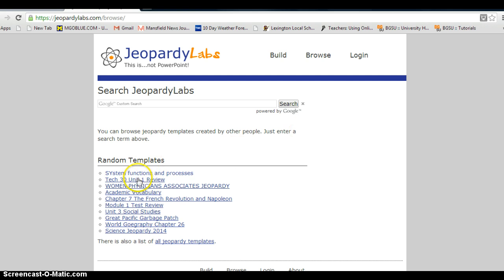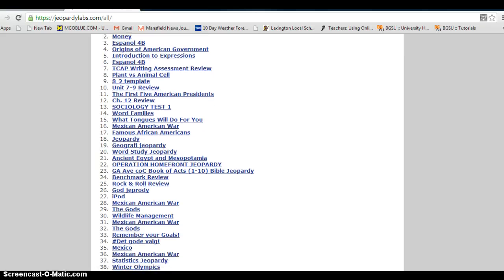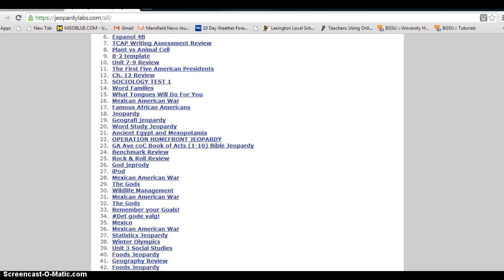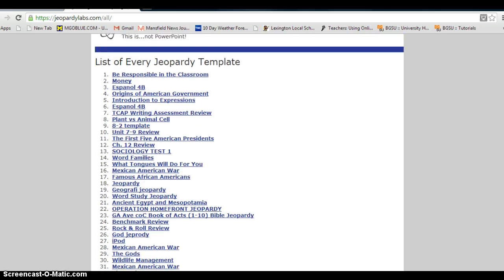These are some random templates that you can take a look at, or you can even look at all the templates if you want to see if there's anything in there that might be beneficial for you. So there's all kinds of things in here that you can see. There's one on Winter Olympics, which might be fun. Geography review. I would just go ahead and make sure that I double check it to make sure it is appropriate and it's things that you guys have covered. Plant versus animal cell, that would be something interesting to me since that's what I'm doing. There was also one on ancient Egypt and Mesopotamia.